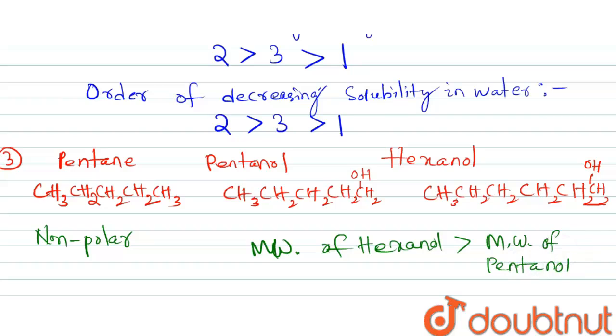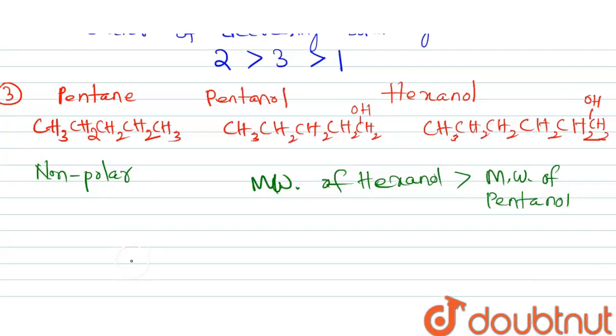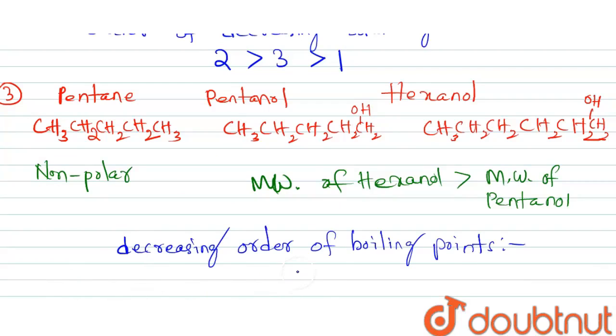So, if we compare the boiling points, the decreasing order of boiling points will be 3 greater than 2 greater than 1.